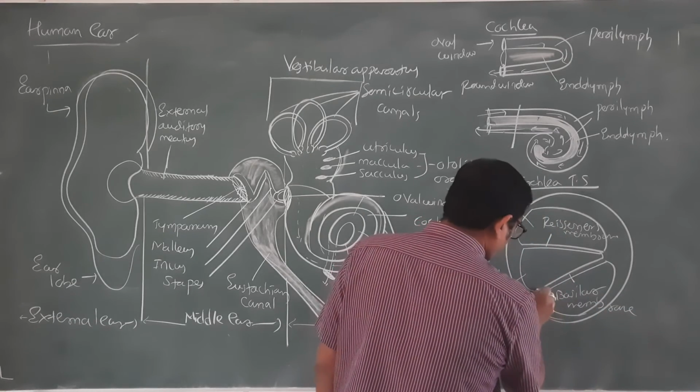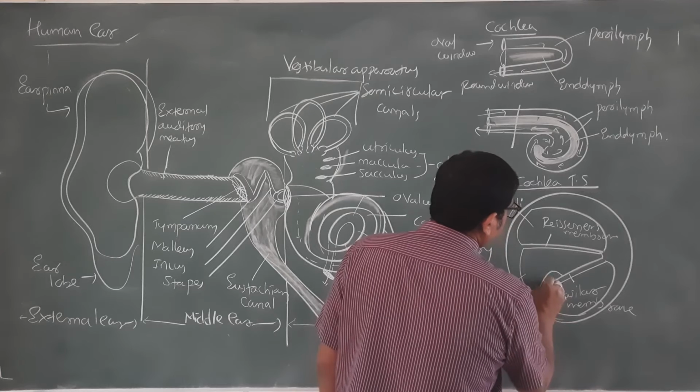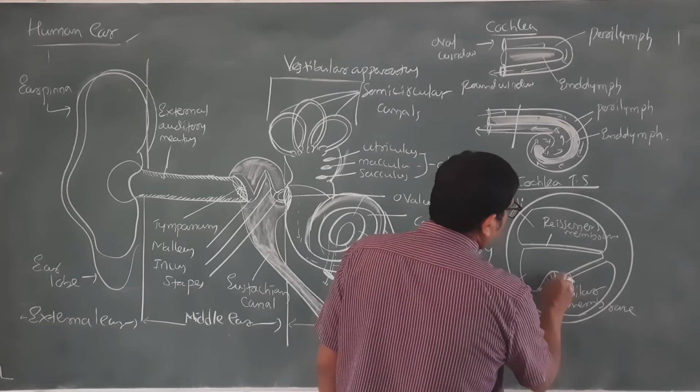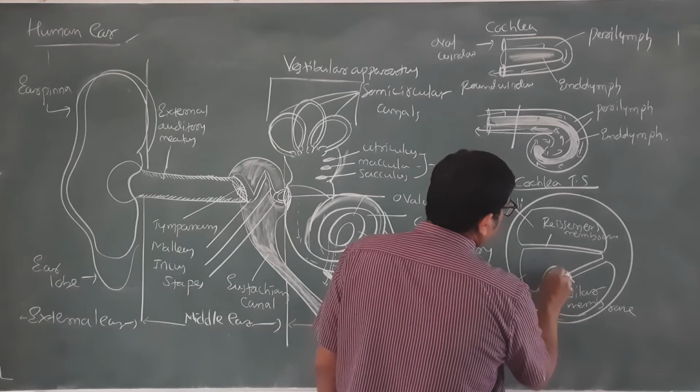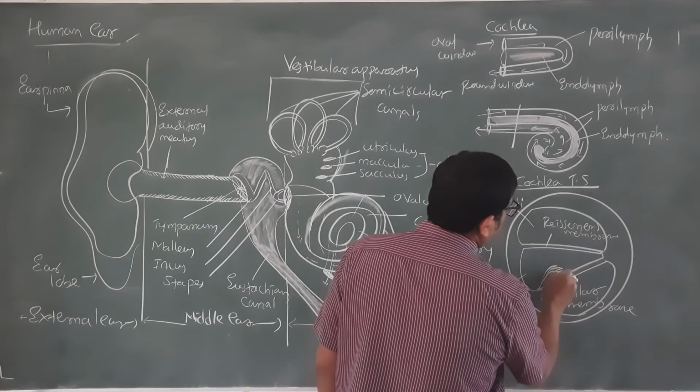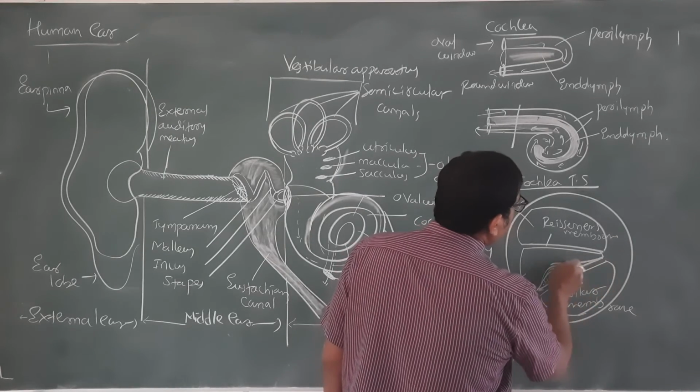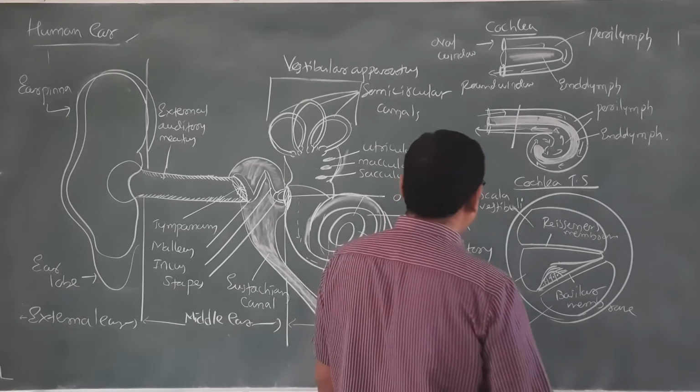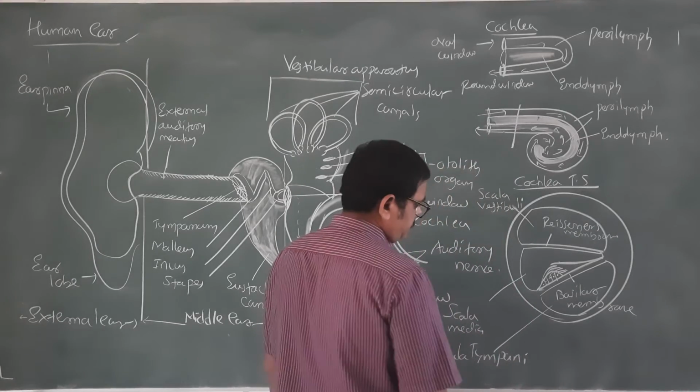And now above this we find an important structure that has sensory hairs, and these sensory hairs will be rubbing against a membrane. This is called the organ of Corti, the most important part.